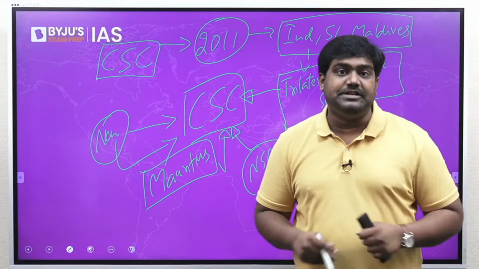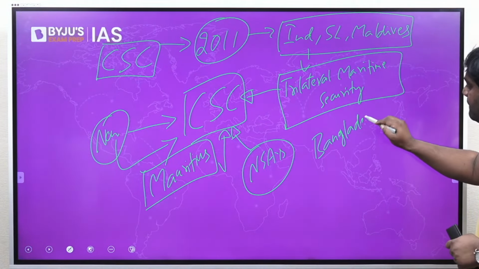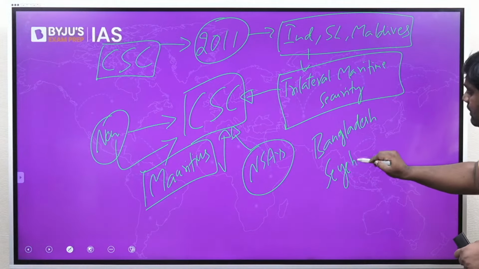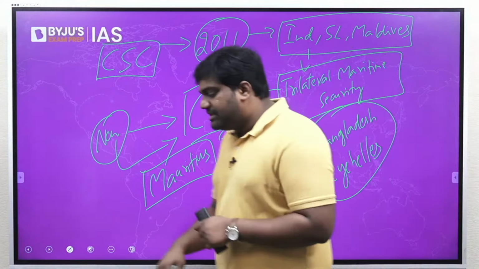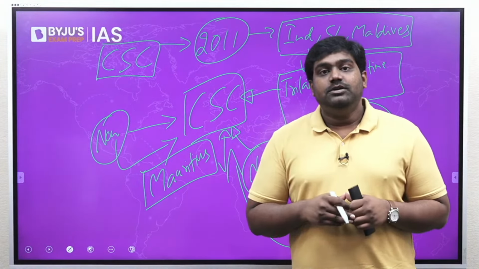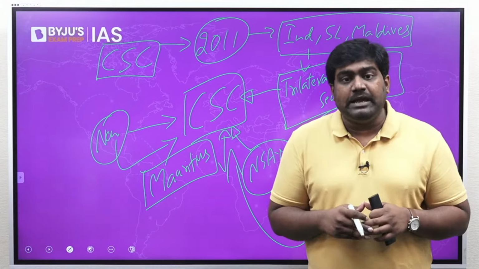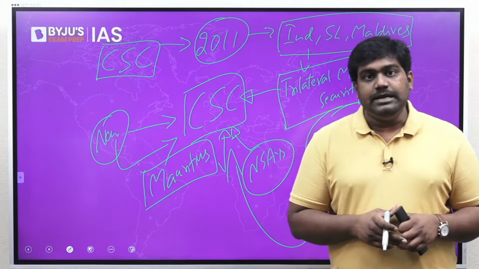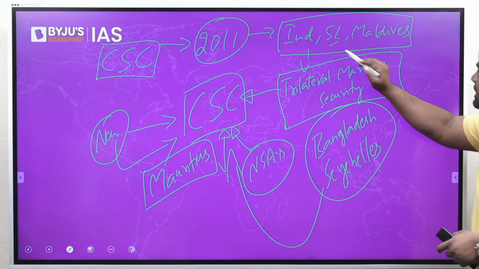Mauritius was added as a new member to the conclave and Bangladesh and Seychelles were invited as observers. Bangladesh and Seychelles were invited as observers to the Colombo Security Conclave, right? There is a proposal to include Bangladesh and Seychelles as members as well. So these are some basic facts that you should be familiar with about the security grouping that is focused on the Indian Ocean. It is led by India. India is a founding member along with Sri Lanka and Maldives.